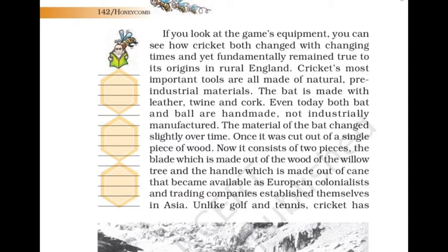Cricket's most important tools are all made of natural, pre-industrial materials. The bat is made with leather, twine, and cork. We used to think wood, but leather, twine, and cork. Even today, both the bat and ball are handmade, not industrially manufactured. So bats are made by hand.